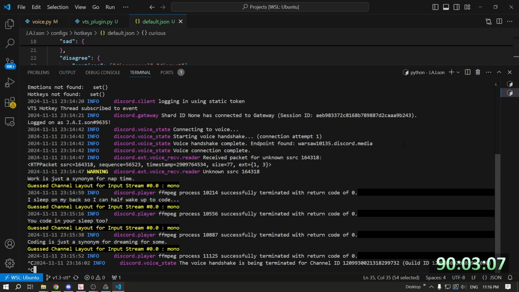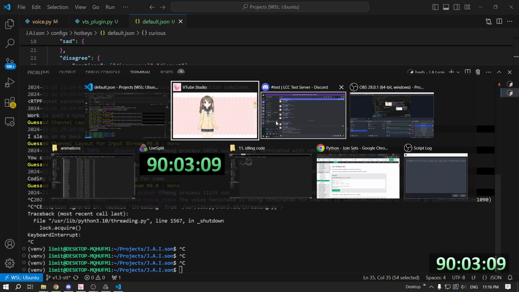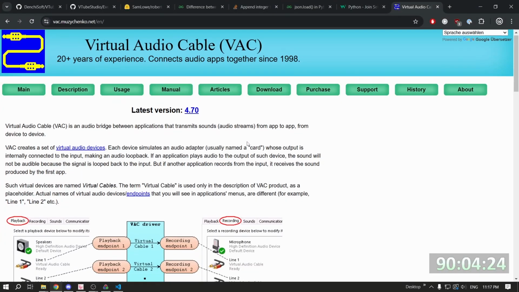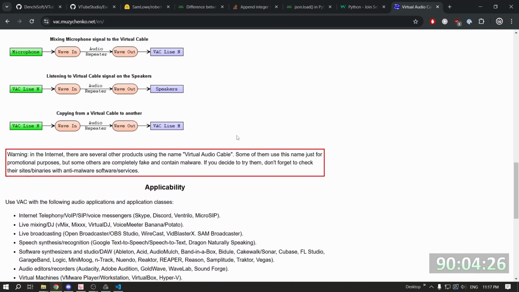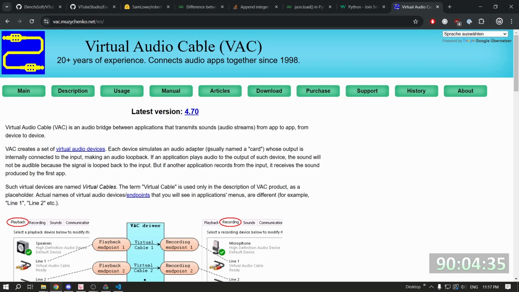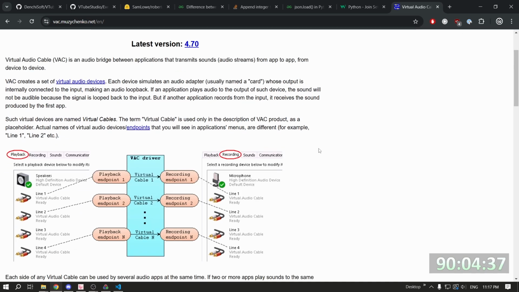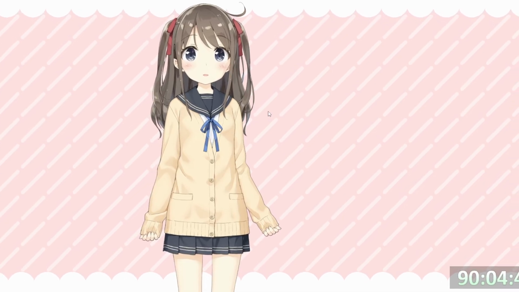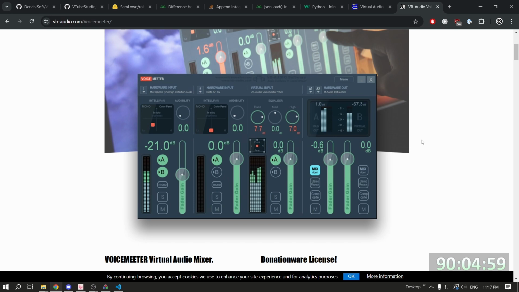Okay, the other animations do work. Now, let's try and get the lip sync. Essentially what we're doing is making use of virtual audio cables. I'm gonna have the Discord audio go into a virtual microphone to feed the audio data into here. I'm also going to be using Voicemeeter to split the audio from going to VTube Studio and going to me.